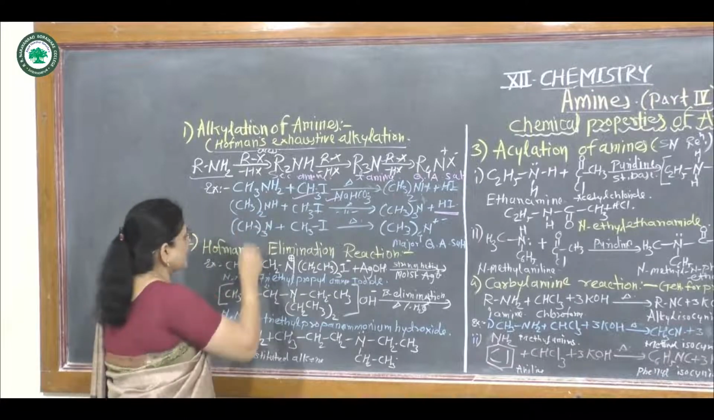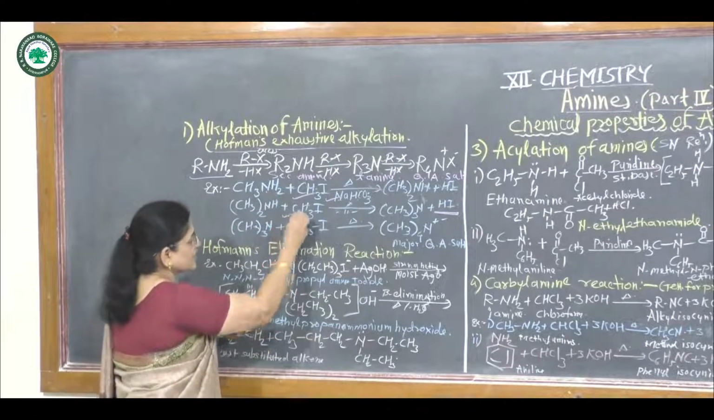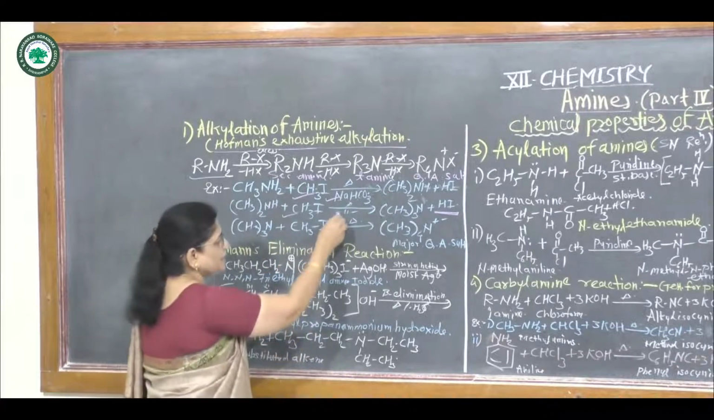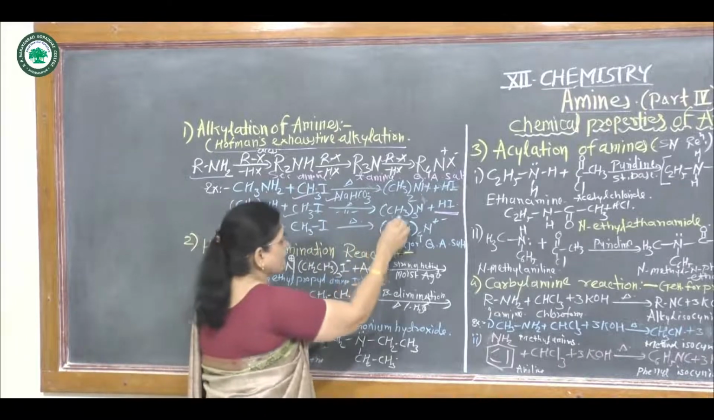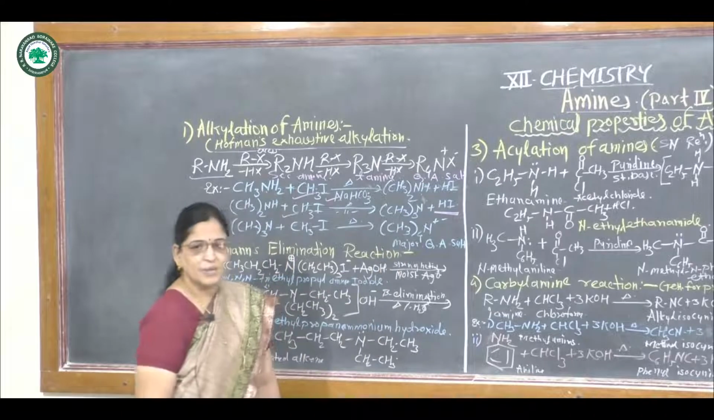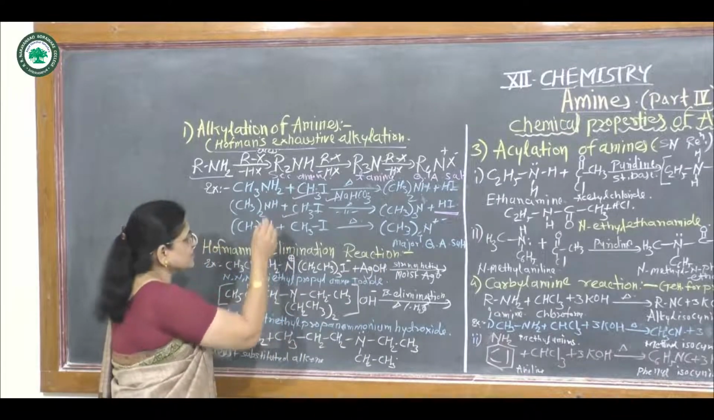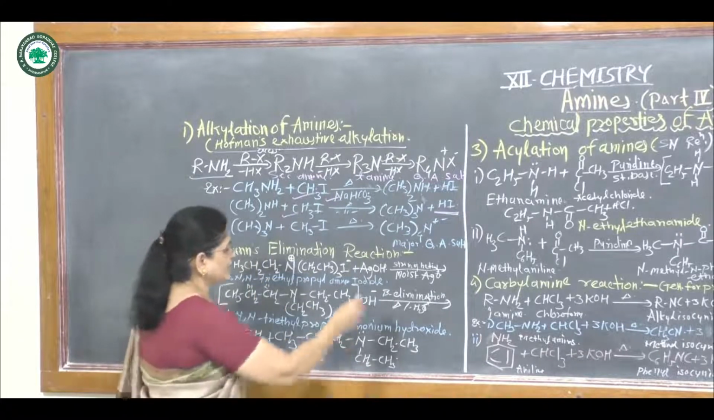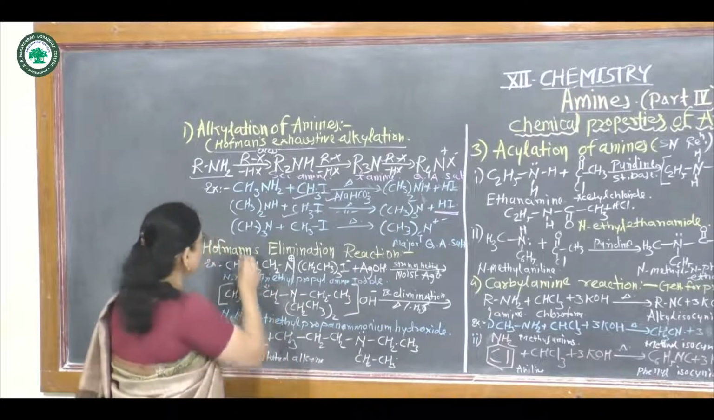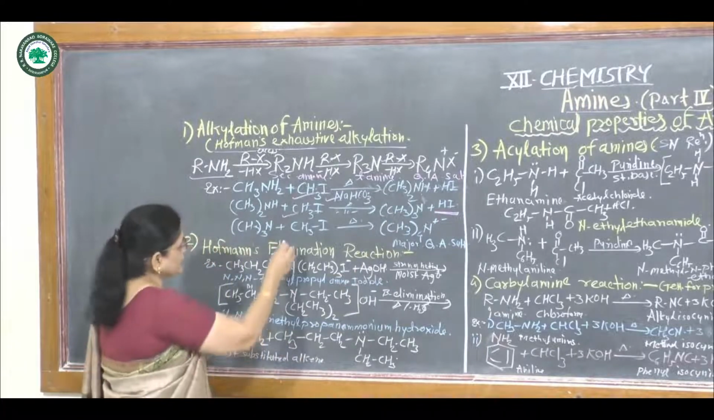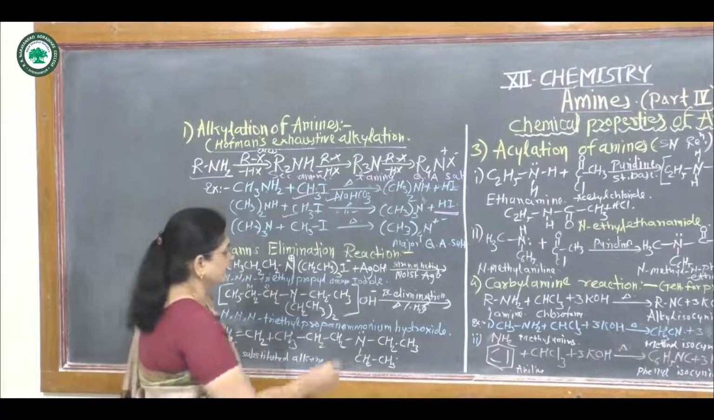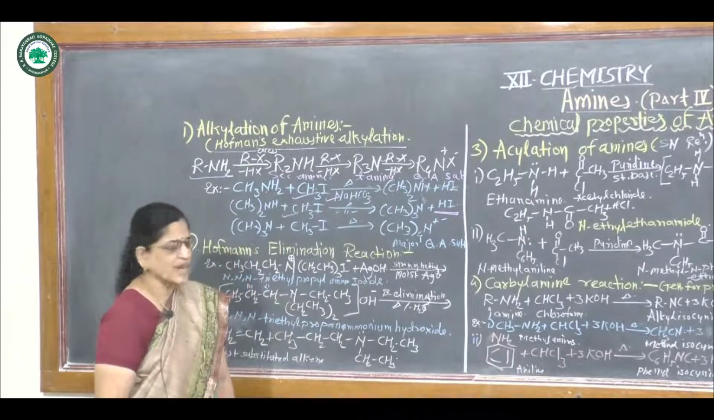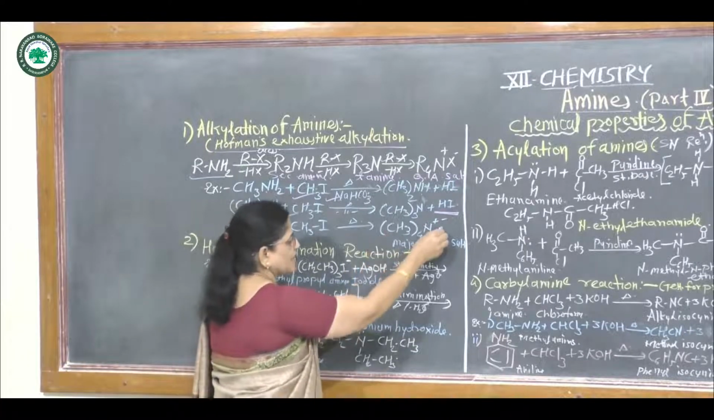Then again this secondary amine, dimethylamine, reacts with a second molecule of CH3I, methyl iodide, in the presence of sodium bicarbonate, and gives a tertiary amine, that means (CH3)3N plus hydrogen iodide. In this reaction also, the hydrogen atom gets replaced by a CH3 group and it gives a tertiary amine. Then in the third reaction, this tertiary amine reacts with a third molecule of methyl iodide and gives a quaternary ammonium salt. That means in this reaction, all the hydrogen atoms get replaced by methyl groups and it forms a salt.